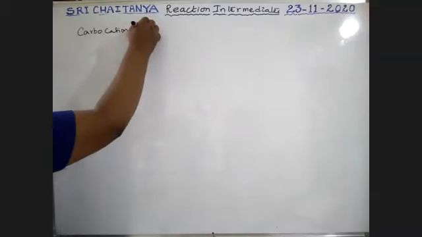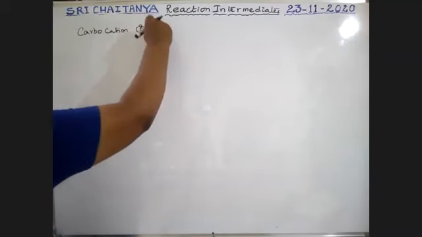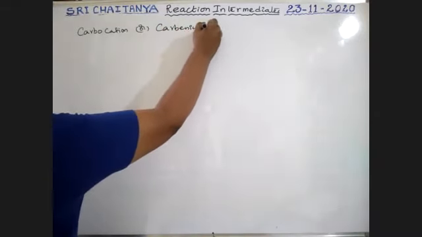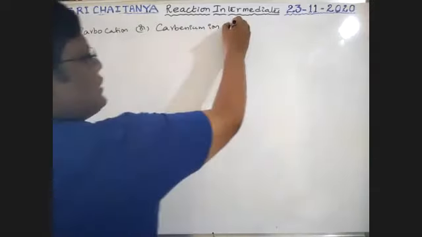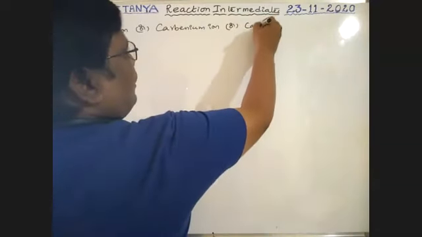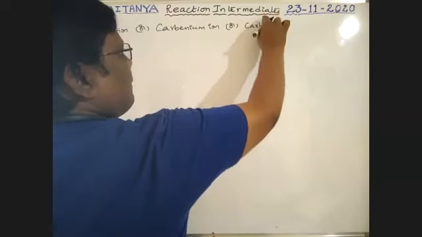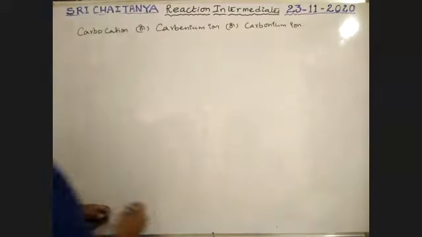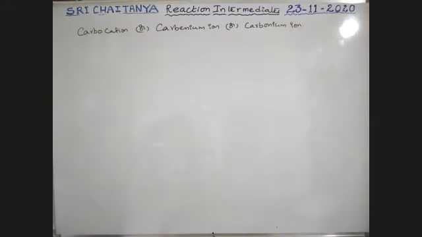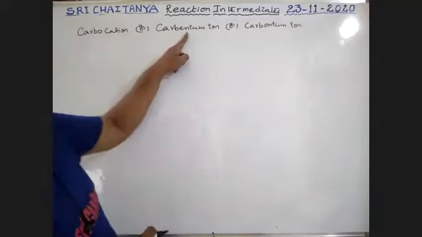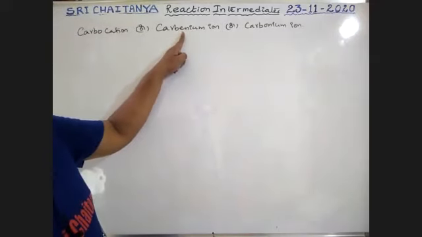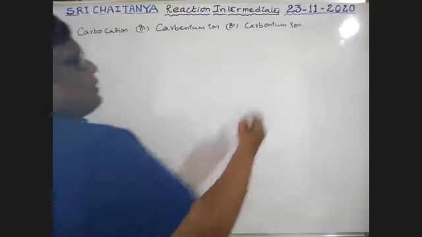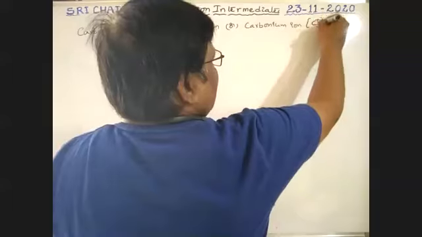Carbocation, which is also called carbanium ion, also called carbonium ion. So carbocation or carbanium ion or carbonium ion. The most frequently used word is carbanium ion, but today the latest word is carbocation. So what is this? It is nothing but carbon with a positively charged species.